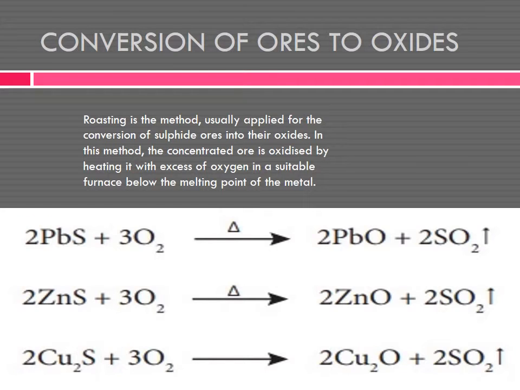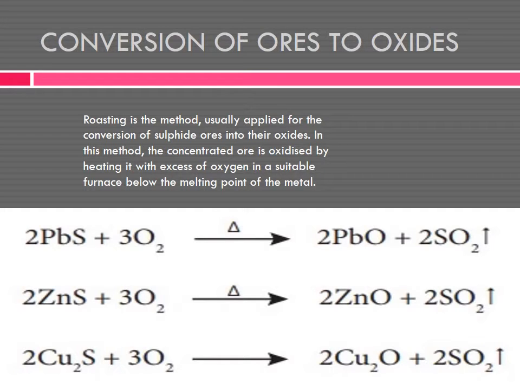In a furnace you are taking the ore lead sulfide and heating it. The triangle symbol denotes heating. With excess oxygen you are heating. Now you will get lead oxide, 2 PbO, and sulfur dioxide. The sulfur oxides go away as gases.